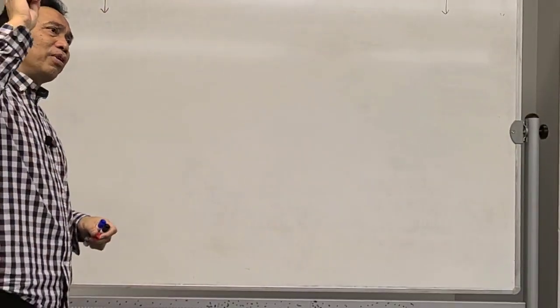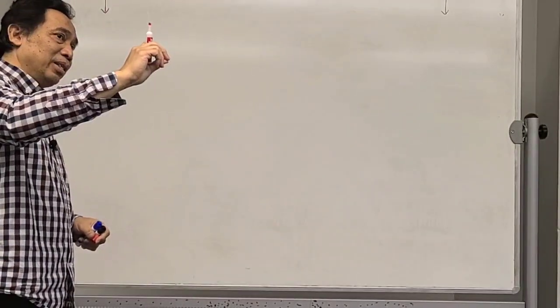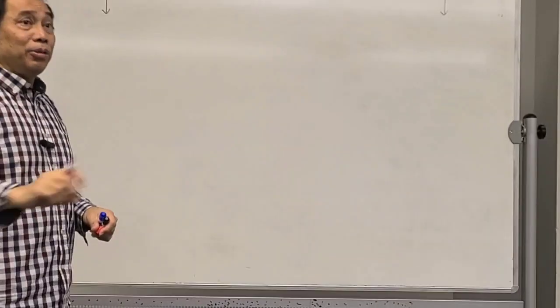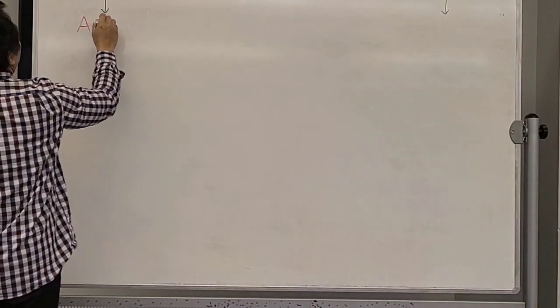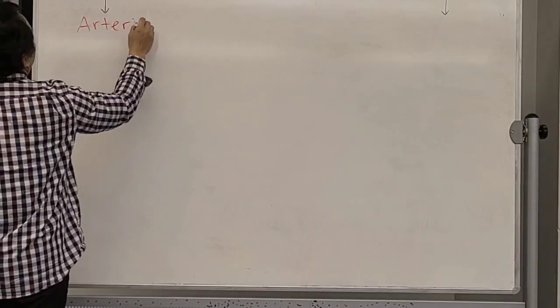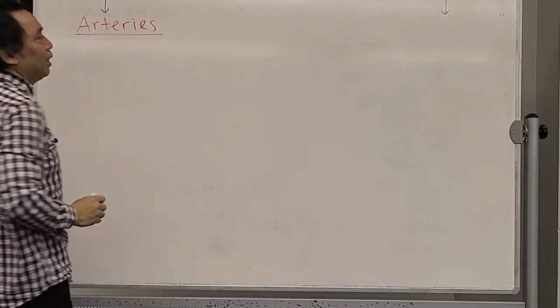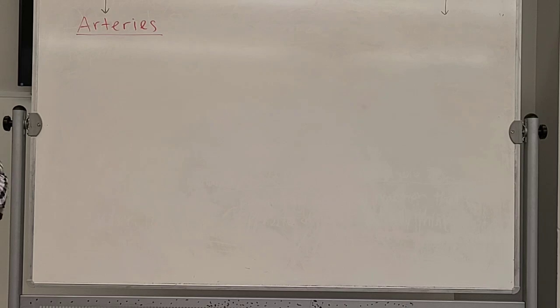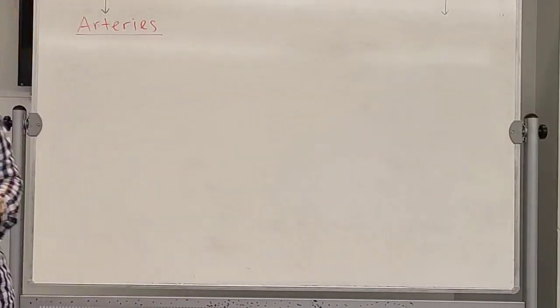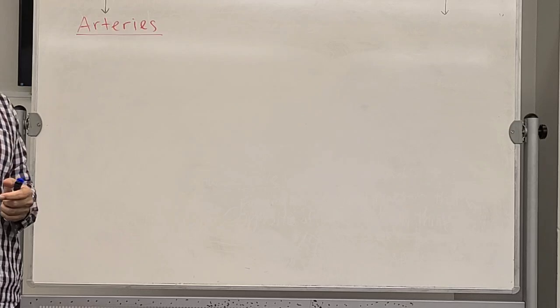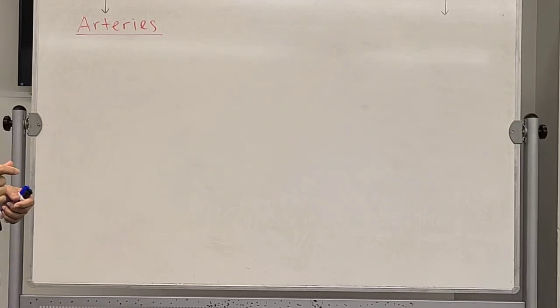So this is coming from the heart to the body tissues. It's called the arteries. So arteries are blood vessels coming from the heart to the tissue.